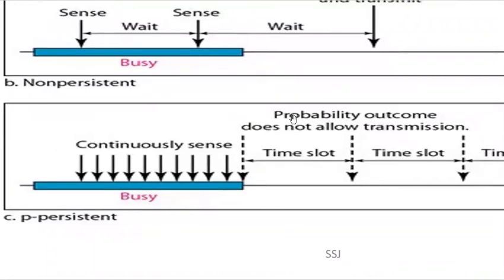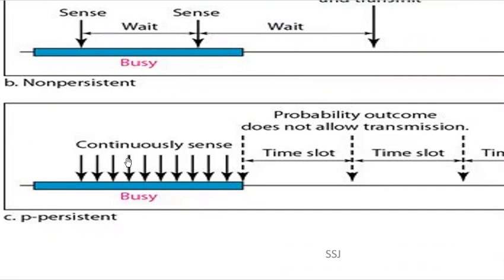Now the next is the p-persistent method. In this case, the channel has time slots with a slot duration equal to the propagation time. In the case of the p-persistent method, what will happen is there is a probability p.